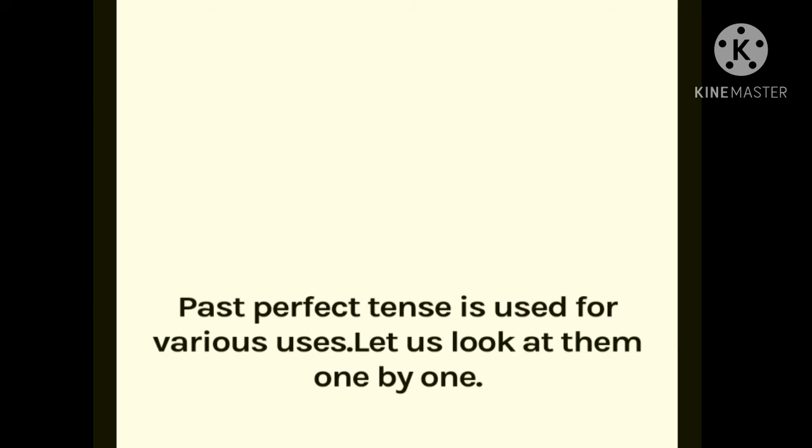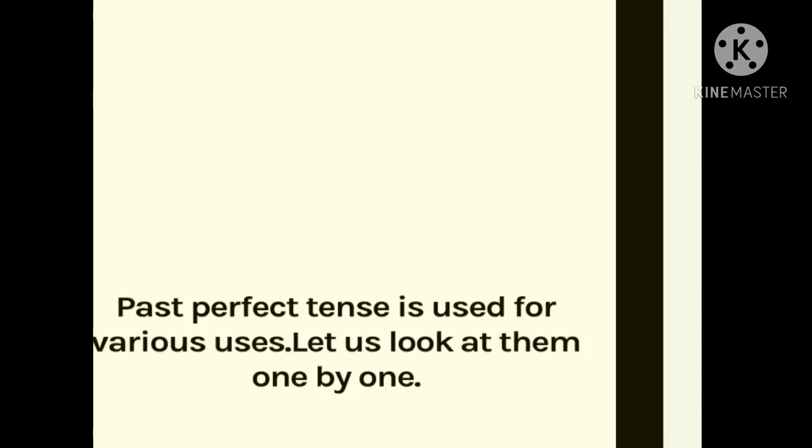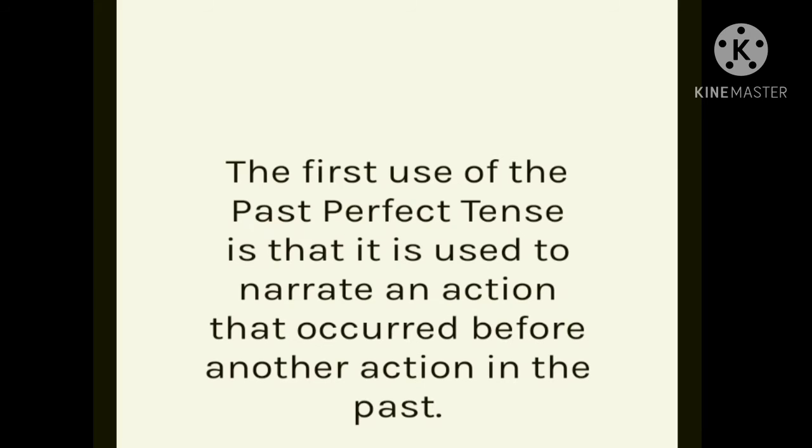Past perfect tense is used for various uses. Let's look at them one by one. The first use of the past perfect tense is to narrate an action that occurred before another action in the past.